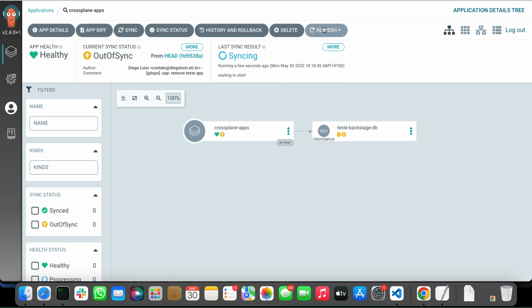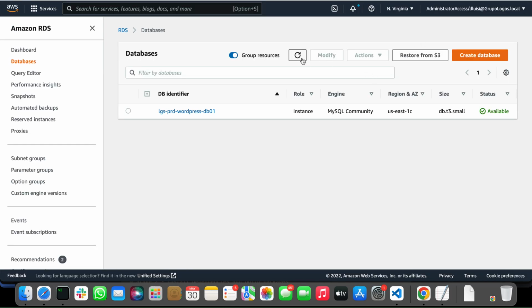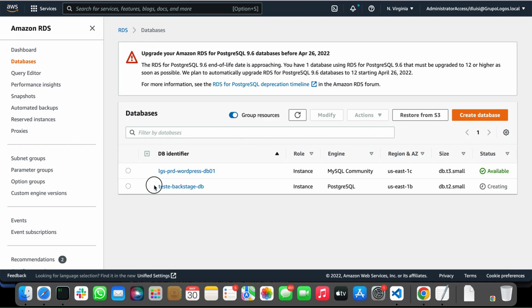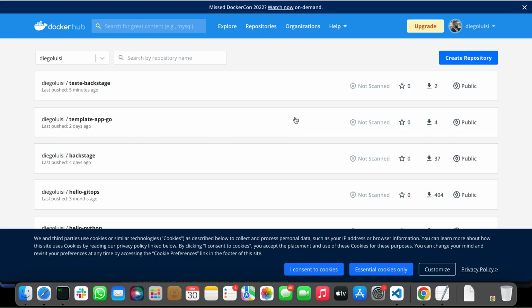Let's refresh. Oh, Argo is creating an RDS, and we can do this for a lot of things. I want a queue. I want a database. Everything I want, I can create a template, and the SRE, the ops team, will review and approve. And if we go to the AWS, our DB is here. Then we have our Docker Hub, we have our deployment, we have our infrastructure, all we need in one place.